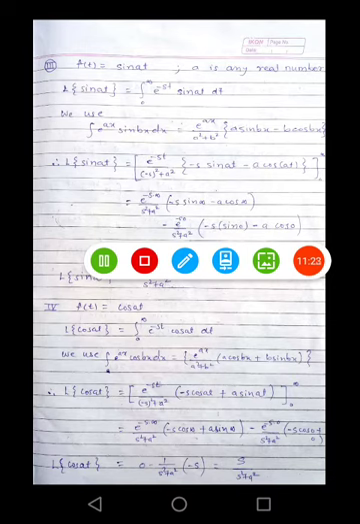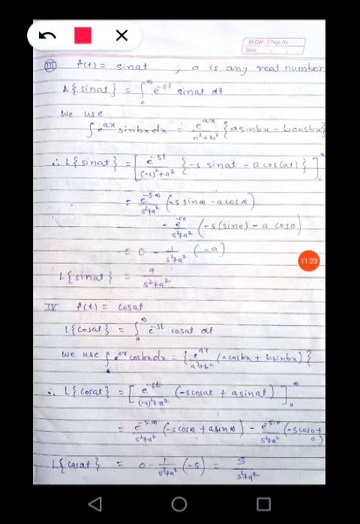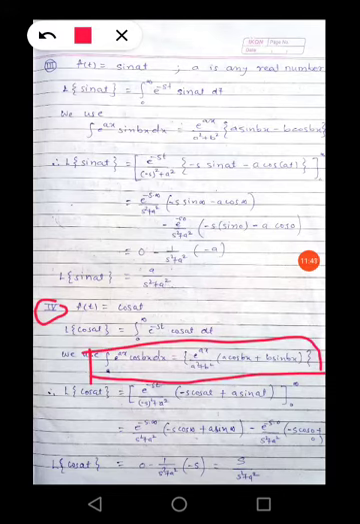Okay, so in the next, fourth one, f of t is equal to cos at. So Laplace of cos at is equal to integration 0 to infinity e raised to minus st cos at dt. For this we use this formula: integration e raised to ax cos bx dx is e raised to ax divided by a square plus b square, into a cos bx plus b sin bx.